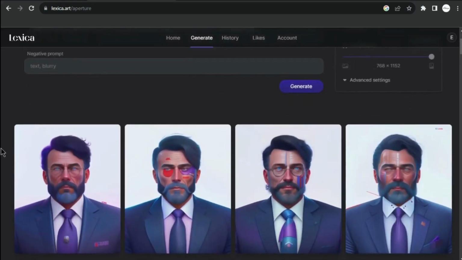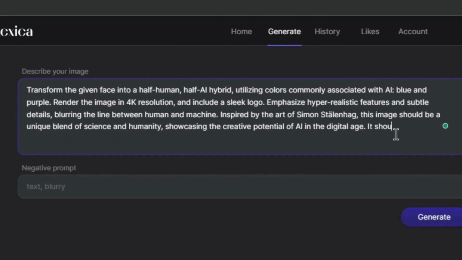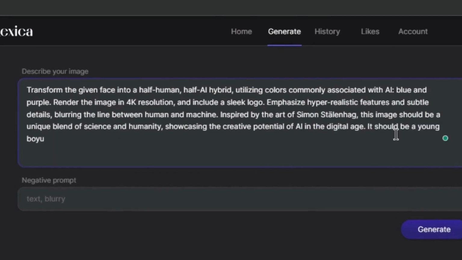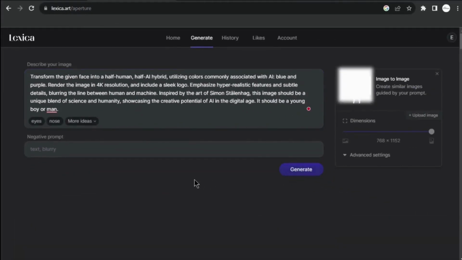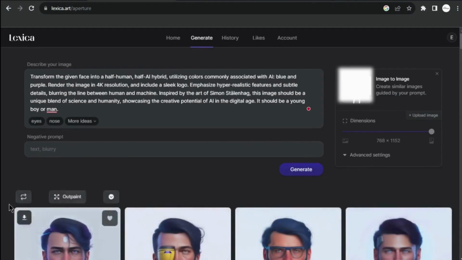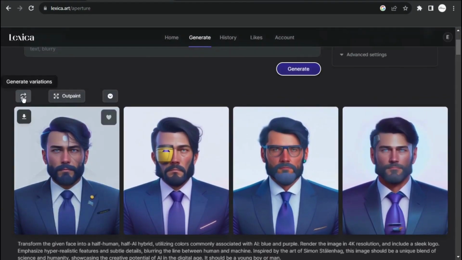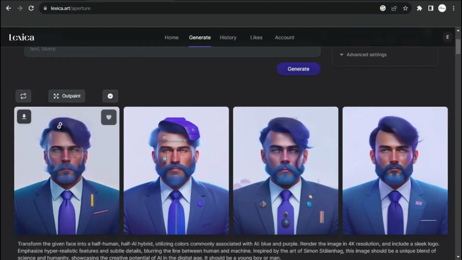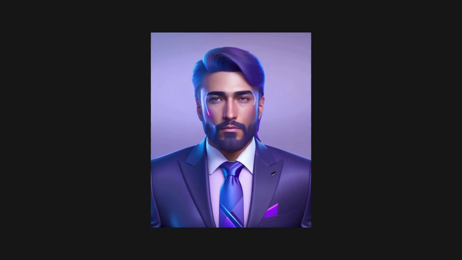The results are decent, but I prefer a younger avatar. I'm going to adjust the prompt and run it again. In your case, if you find a favorite among these 4 results, you can click here to make more variations of it. Once satisfied, click on Outpaint for a wider version. After trying a few times, I ended up with this avatar, and I'm quite happy with it.